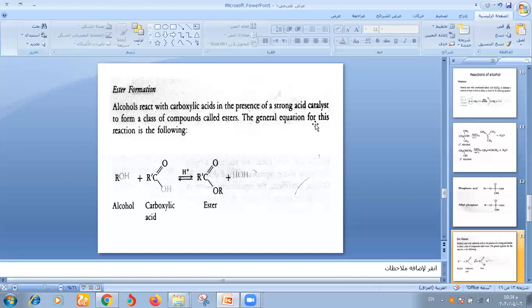The general equation: alcohol reacts with carboxylic acid, such as acetic acid. This H comes here, and H2O, this H with this OH, is removed to form RCOOR.